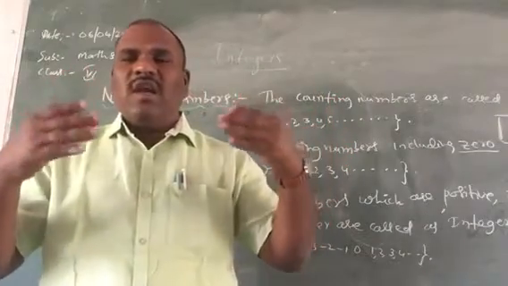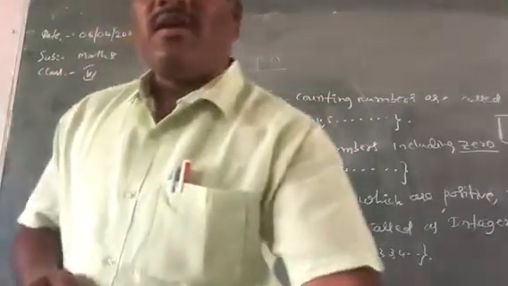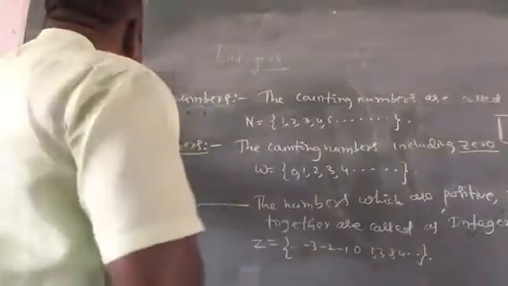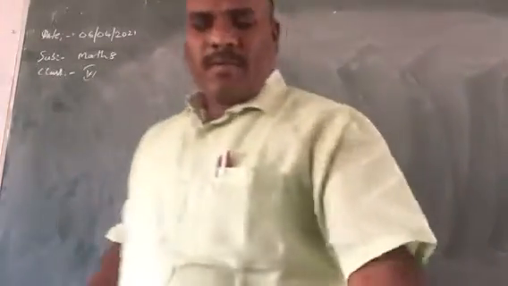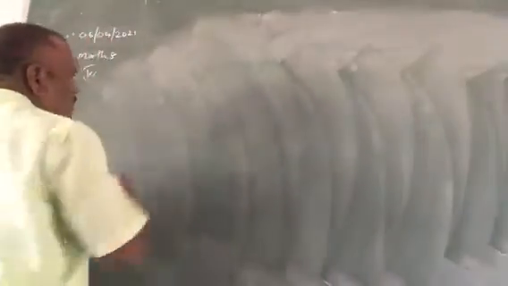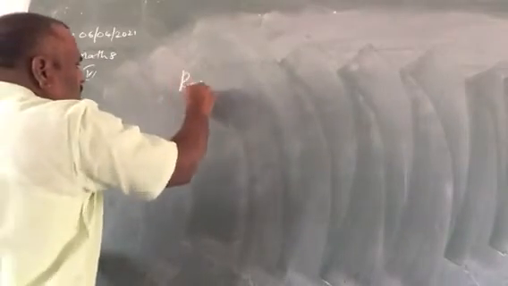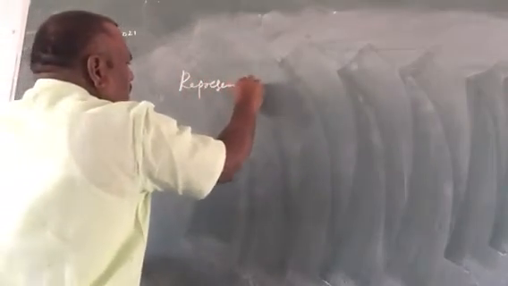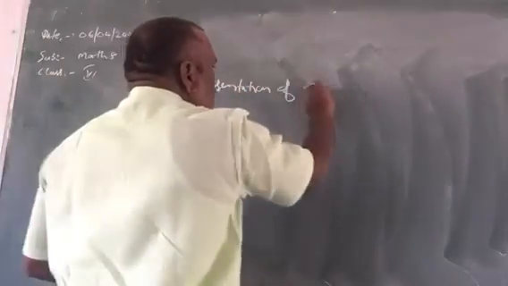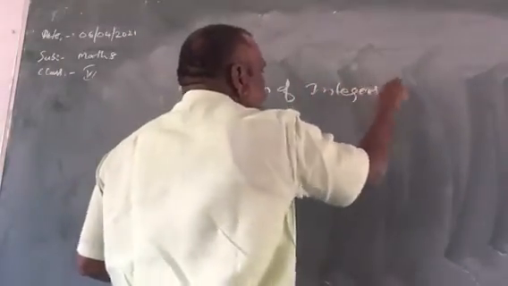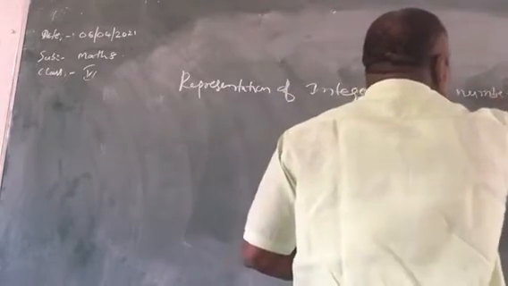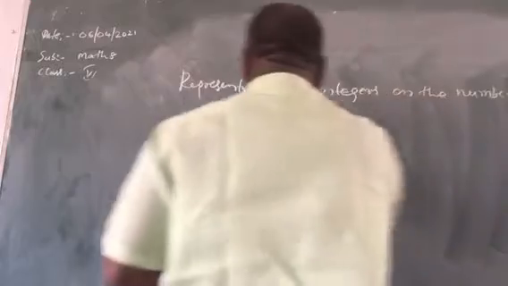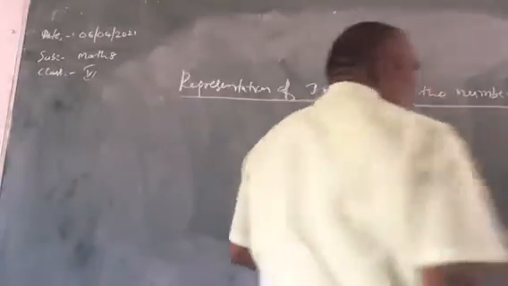So how can these integers be represented on the number line? Children, let us see the representation of integers on the number line. Simple, children.